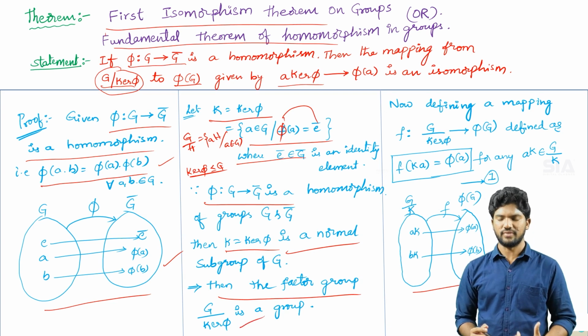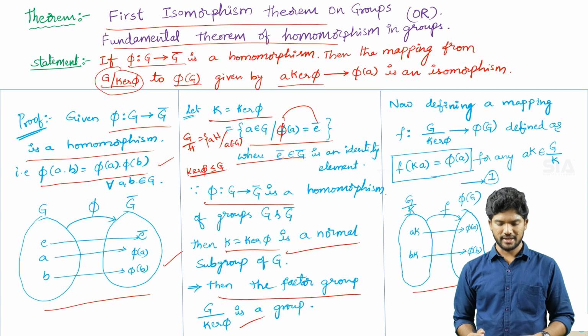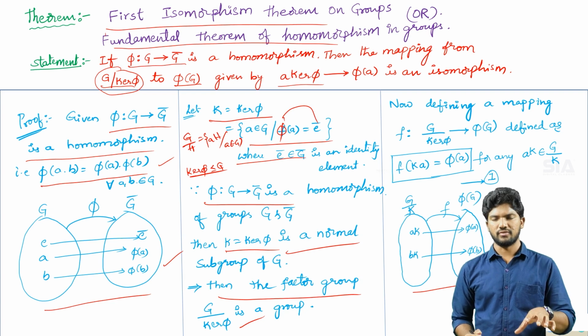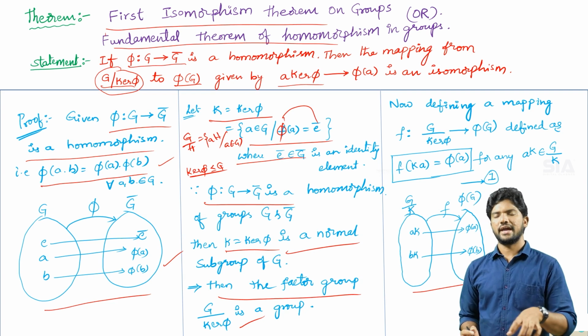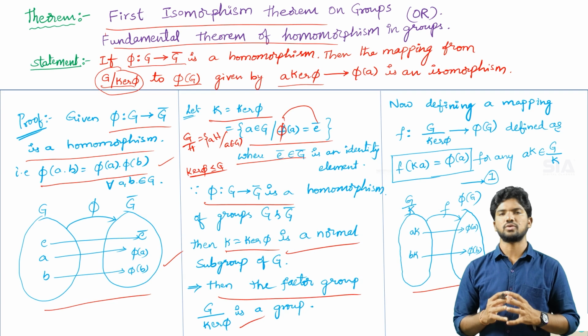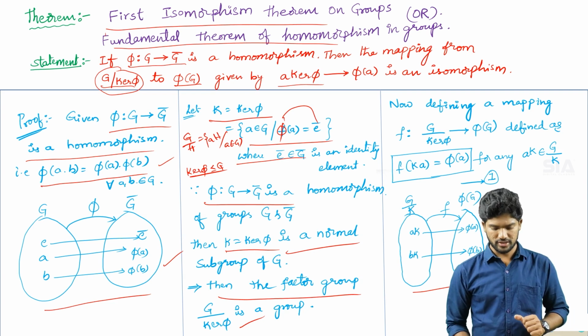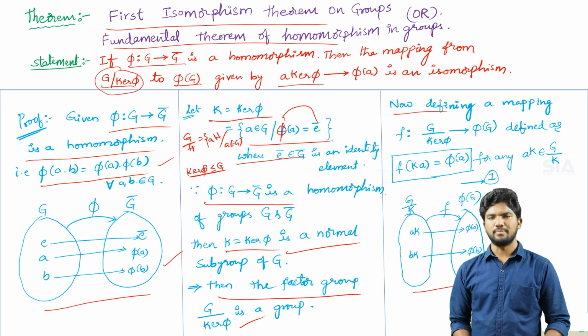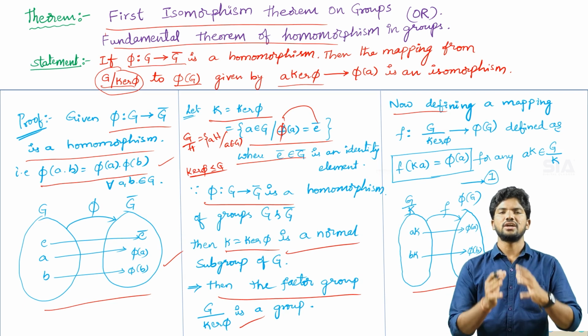Okay, G by kernel phi is a group. Why? Because we already proved kernel factor group is an abelian group. At the same time, it satisfies all the group conditions in the previous theorems. So therefore, now with the help of this factor group, these factor groups act as a domain.